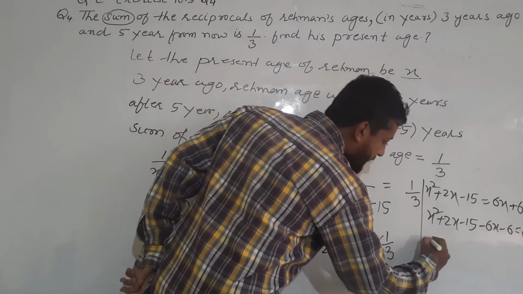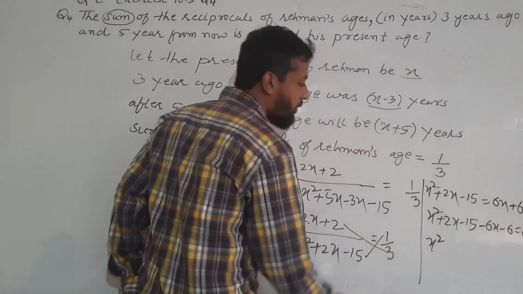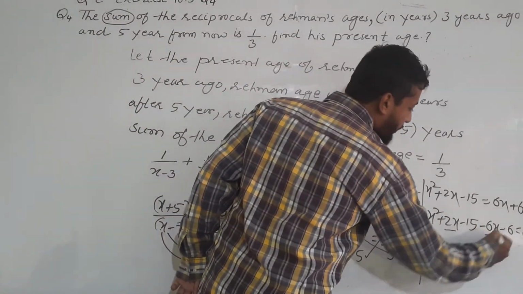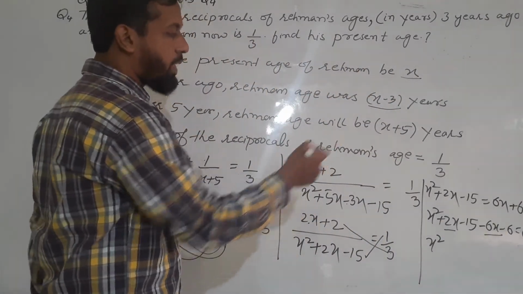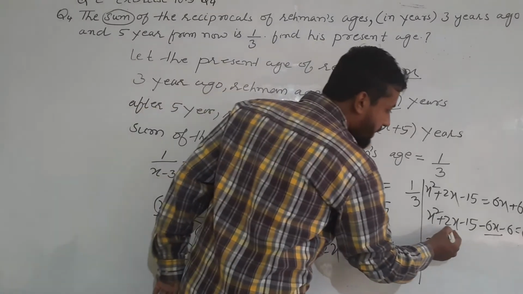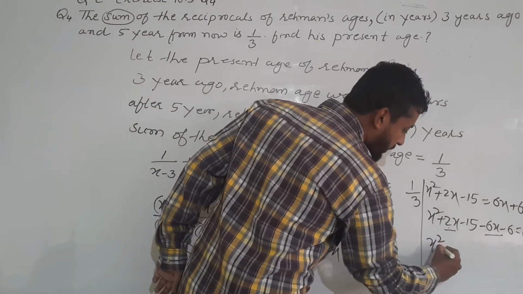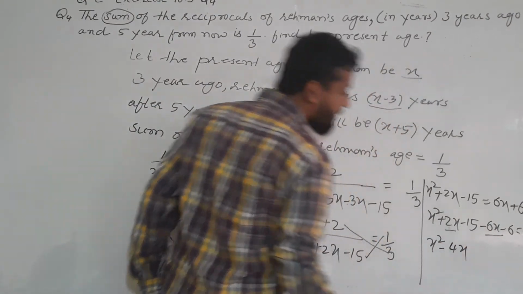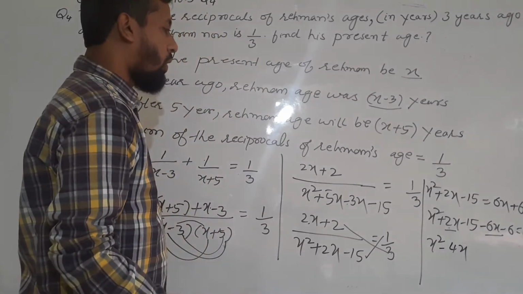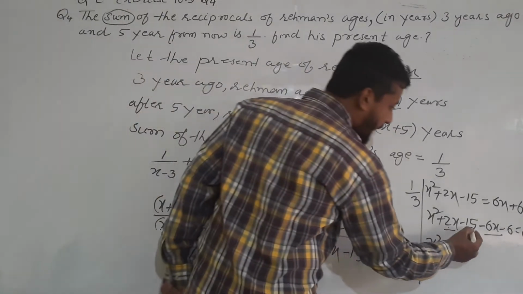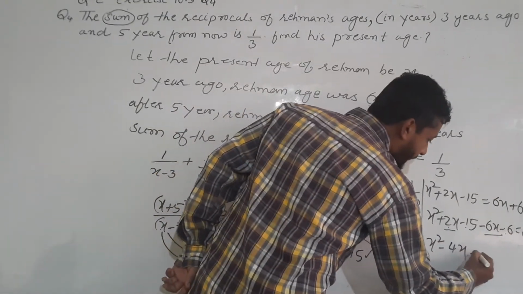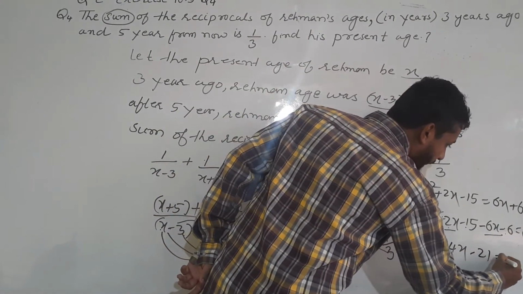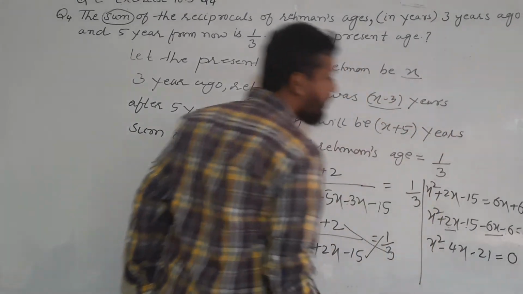Now x square as it is, we have two terms of x, so we can subtract them. 2x minus 6x will be minus 4x. Now here minus 15 minus 6 will be minus 21 is equal to 0.